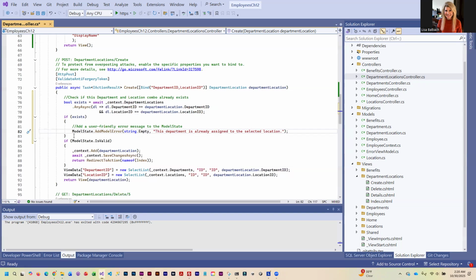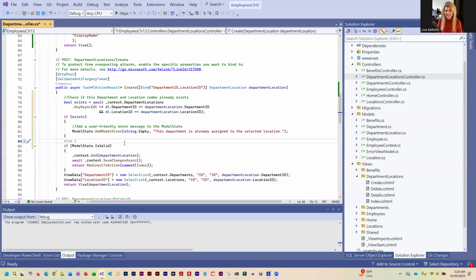Okay. So once we add the error message, the model state will no longer be valid. So it is not going to save the changes. The error state has been changed. An error is flagged. So it's going to return to the create page and it's going to display the error, which is exactly what we want it to do.